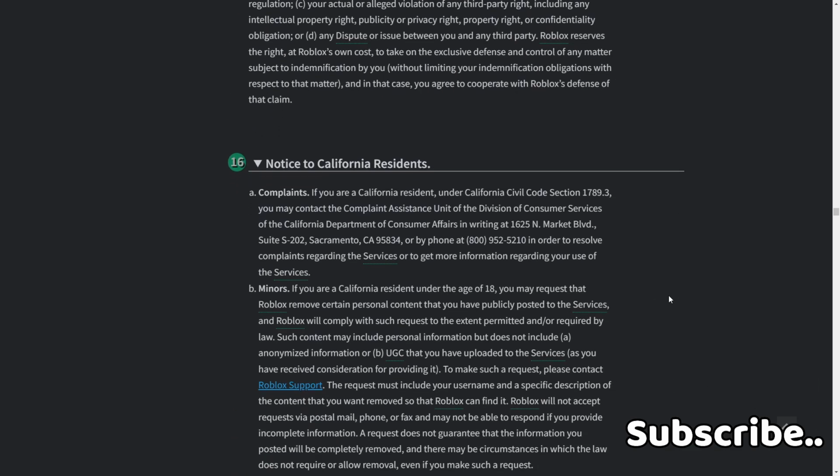16. Notice to California residents. Complaints. If you're a California resident, under California Civil Code section 1789.3, you may contact the Complaint Assistance Unit of the Division of Consumer Services of the California Department of Consumer Affairs in writing at 1625 N. Market Boulevard, Sacramento, or by phone at 800-952-5210 in order to resolve complaints regarding the services or to get more information regarding your use of the services.